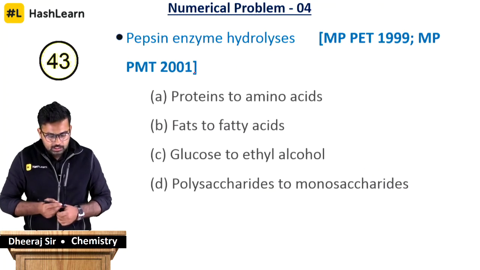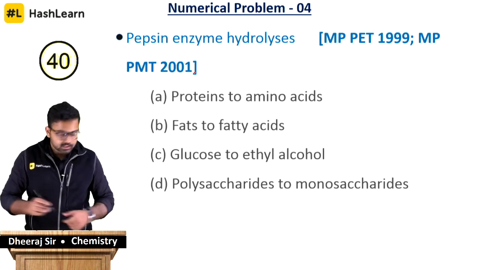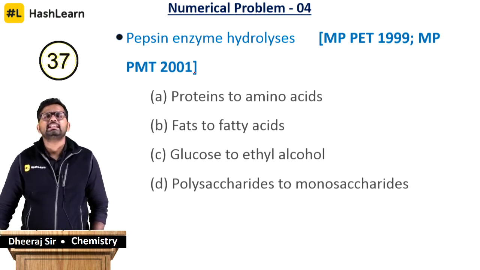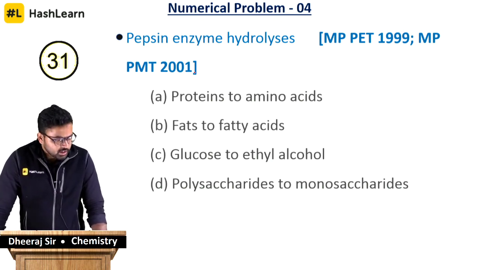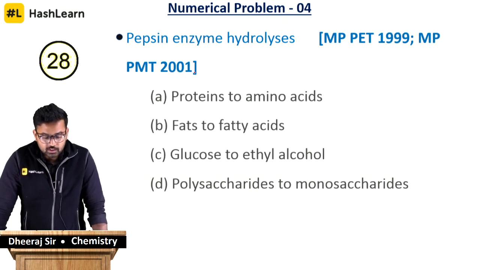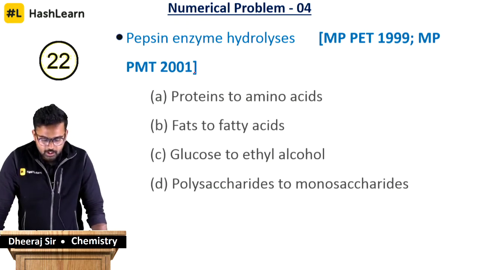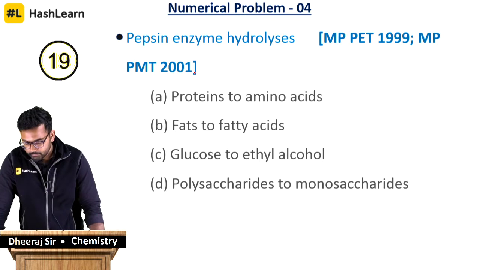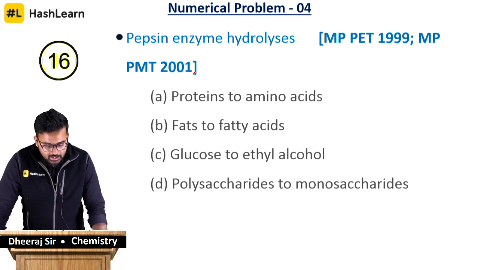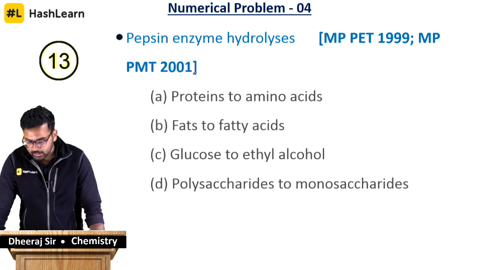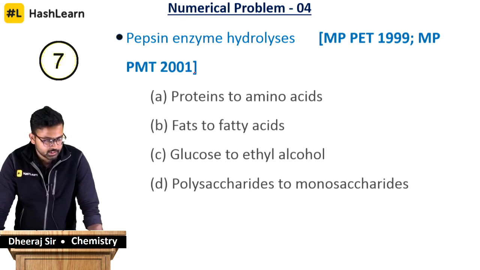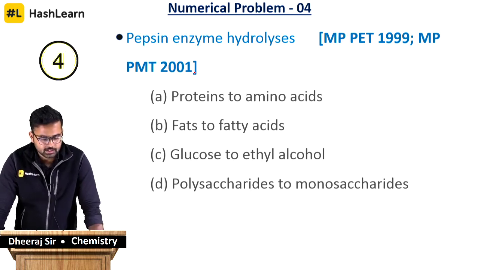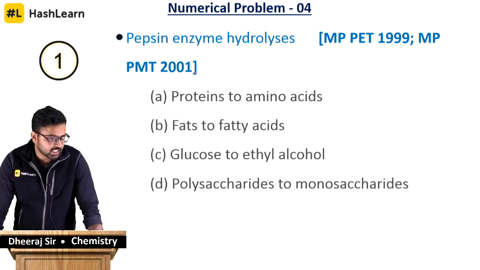The next question under discussion is pepsin enzyme hydrolysis. So here you'll have to remember certain enzymes which are commonly asked in national level competitive exams. So pepsin is one such enzyme. If you have the knowledge of biology, using that also you can answer these questions. So pepsin enzyme hydrolysis: proteins to amino acids, fats to fatty acids, glucose to ethyl alcohol, polysaccharides to monosaccharide. So which one is it going to be? So go ahead, give us the answer, guys. Protein to amino acid, fats to fatty acid, glucose to ethyl alcohol, polysaccharides to monosaccharides.